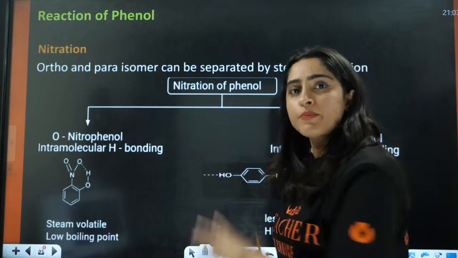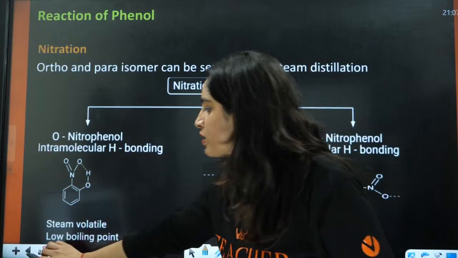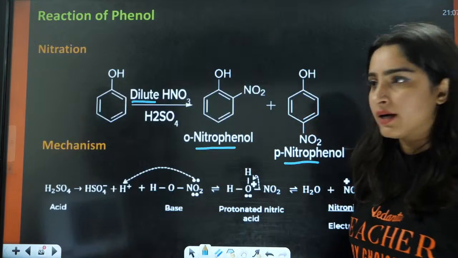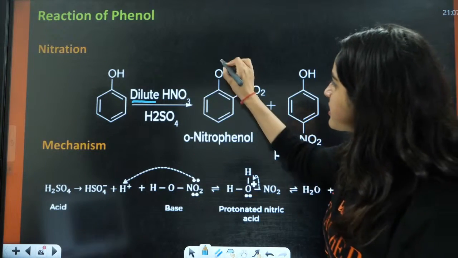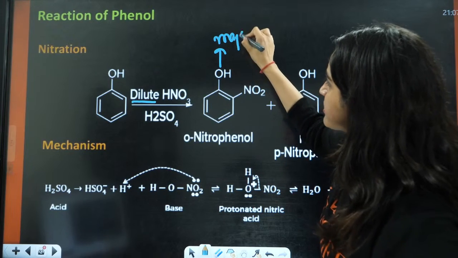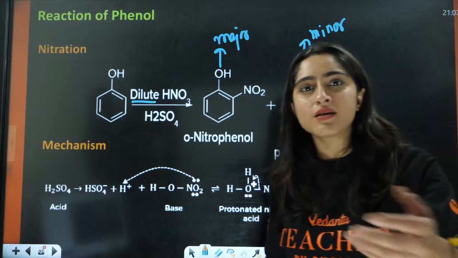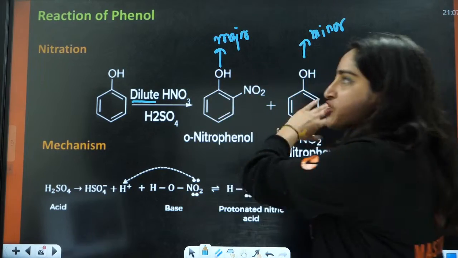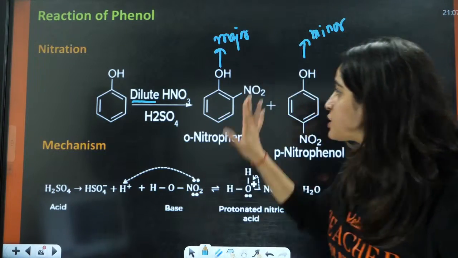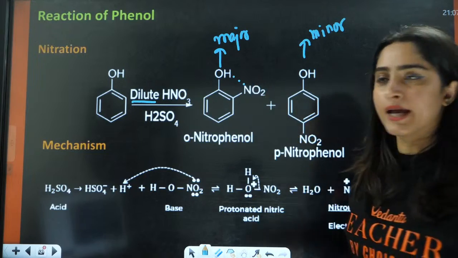And also we see one more thing, that we have done this in purification. Now, which is more stable here? Which is the major product here? In this case, this is going to be the major product and this is going to be the minor product. Why is this major and this minor? This is major because of hydrogen bonding here.